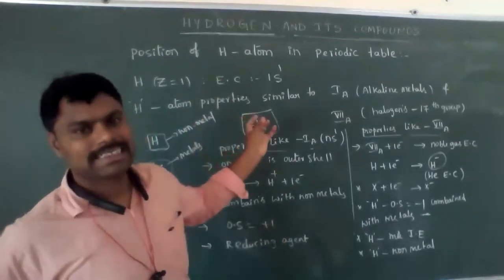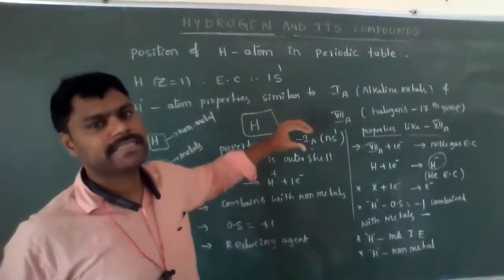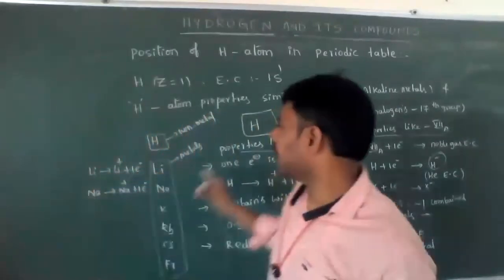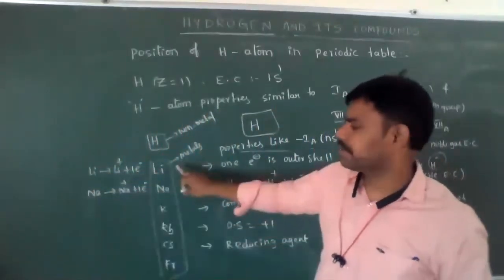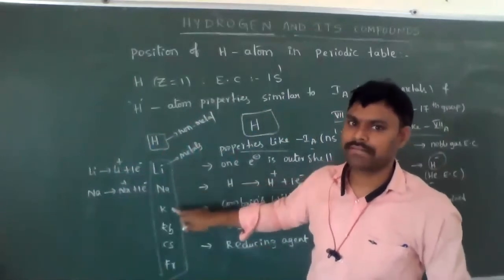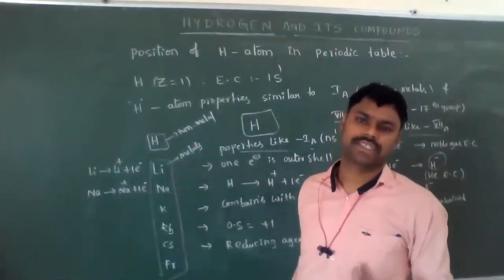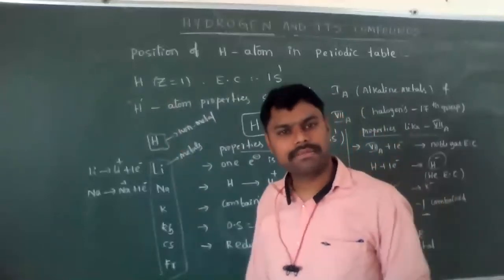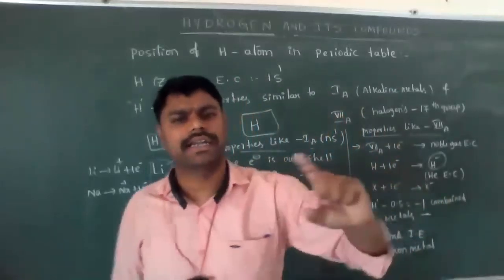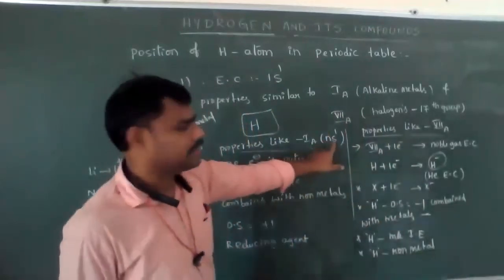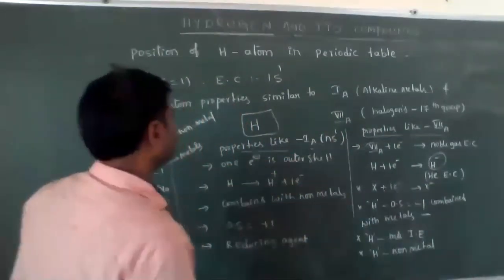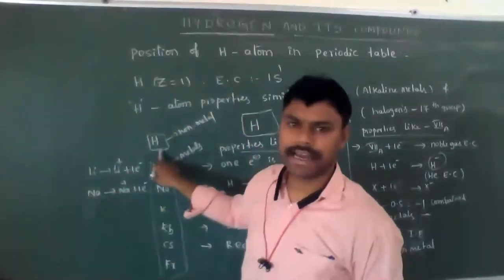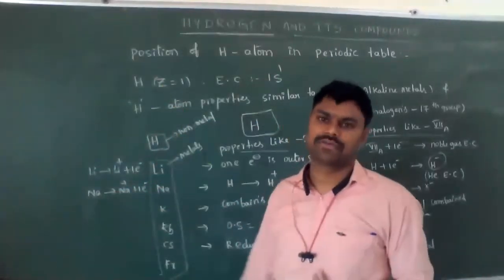So we can write the hydrogen atom separately also, no problem. That's why first group elements are alkali metals. What are the alkali metals present here, students? Lithium, sodium, potassium, rubidium, cesium and francium only. Not hydrogen along with them. But in the periodic table, if you observe, atomic number 1 commonly has one electron present in the outermost shell. That's why commonly they are placing the hydrogen atom position along with first group.